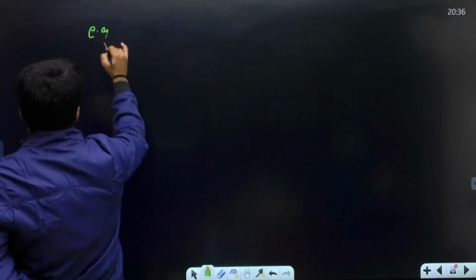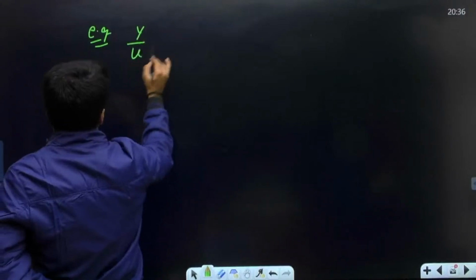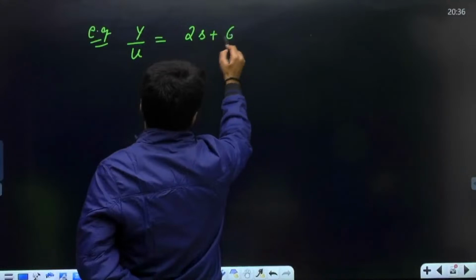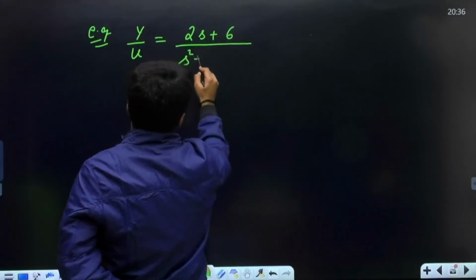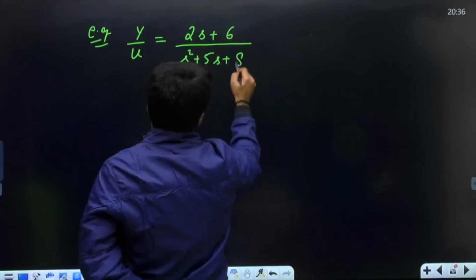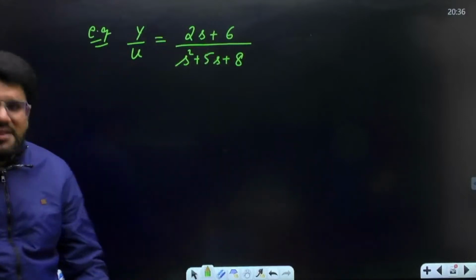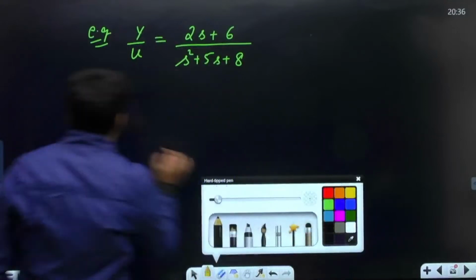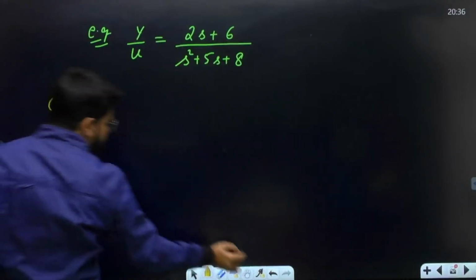Let's understand more through numbers. If I write down an example, suppose you are given the transfer function of a system, for example (2s plus 6) divided by (s square plus 5s plus 8), something of this kind. What is the CCF state space model for this?